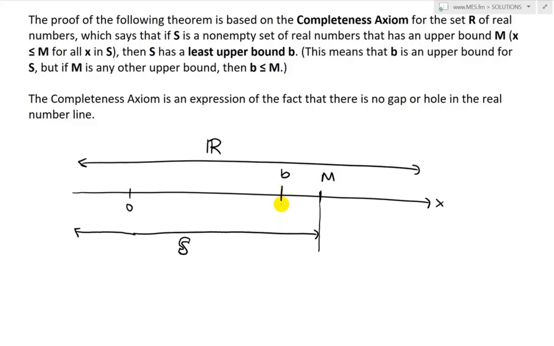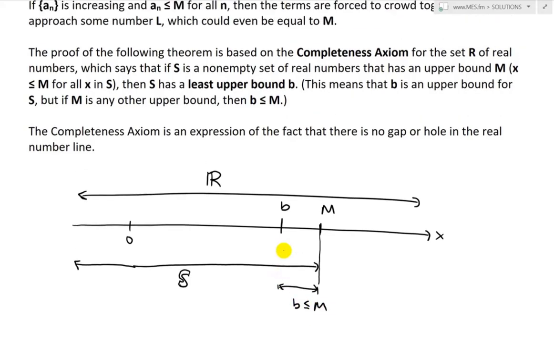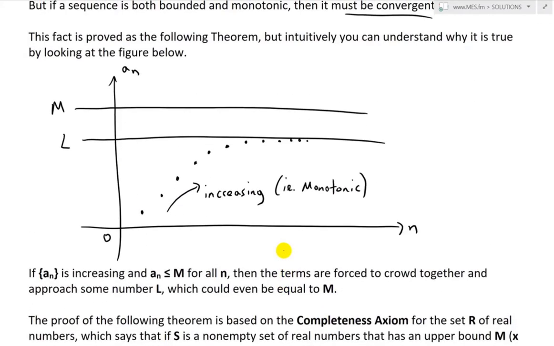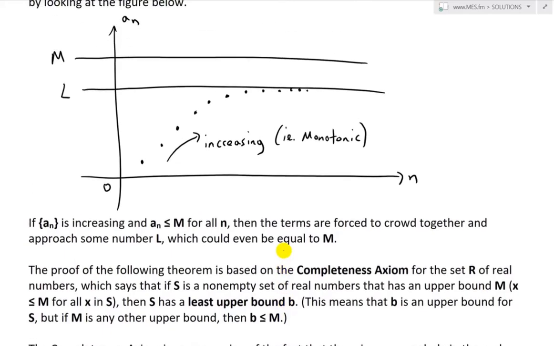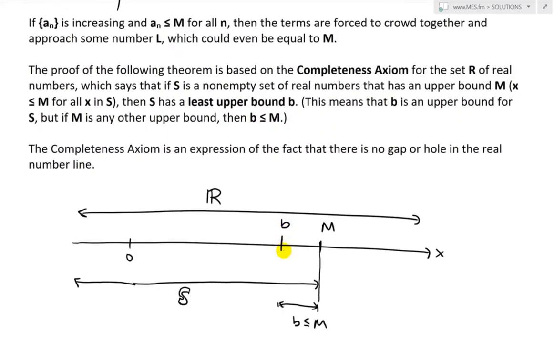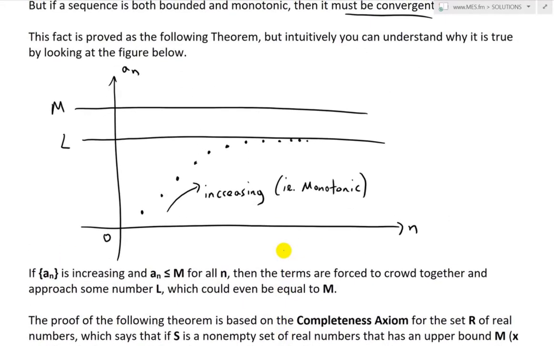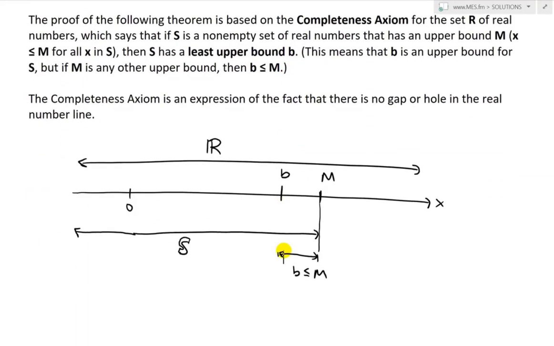And if M is anything other than B, then it's obviously going to be between this. This is basically all it's saying, that B is always going to be less than or equal to M. Essentially this is the same thing as this one, so this B could be viewed as L. That is the upper bound or the limit. But if another upper bound exists that is not the limit, then it's obviously going to be greater than the least upper bound there. So that's pretty much what it's saying.